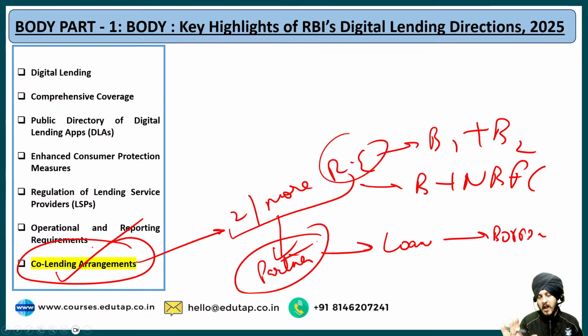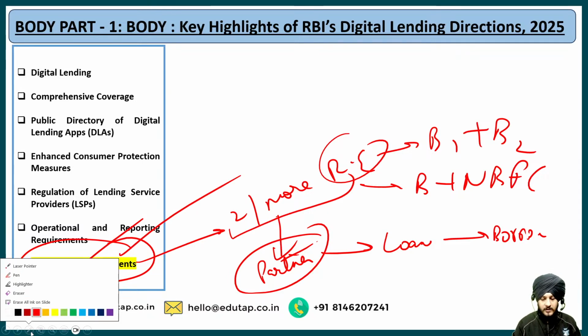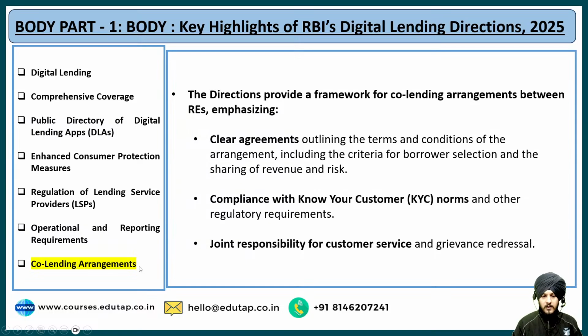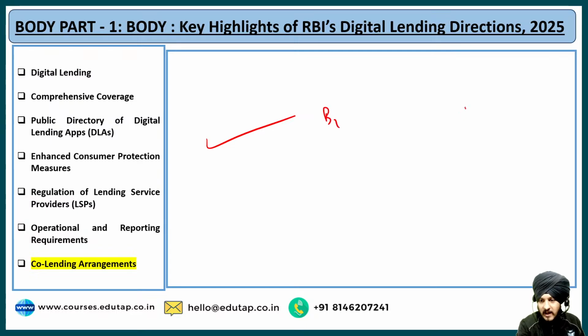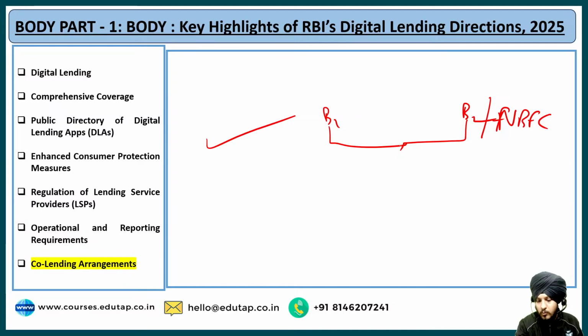Fine. Now RBI has provided specific guidelines with respect to this co-lending arrangement also, and let us see what they are. These are very simple to understand, by the way. The directions include that there should be clear agreements outlining the terms and conditions of each arrangement, including the criteria of borrower selection and the share of revenue and risk. Fine. So for example, if there is bank 1 and bank 2, or maybe it could be an NBFC also, let us say they are involved in the co-lending arrangement.